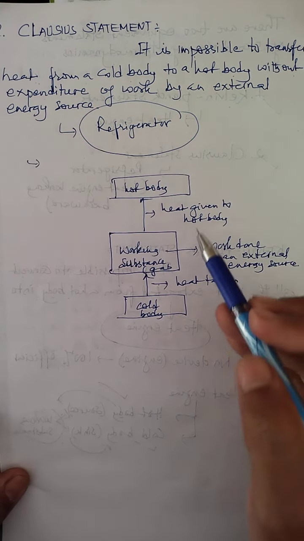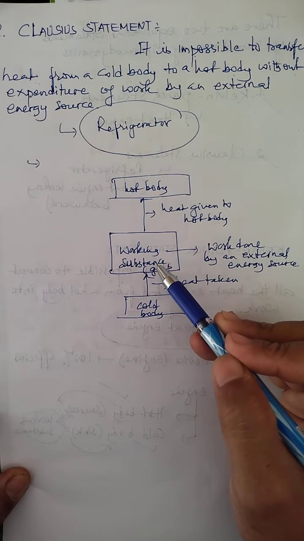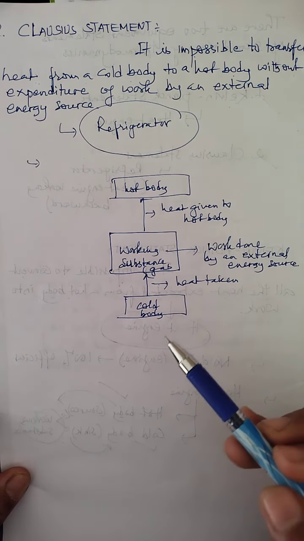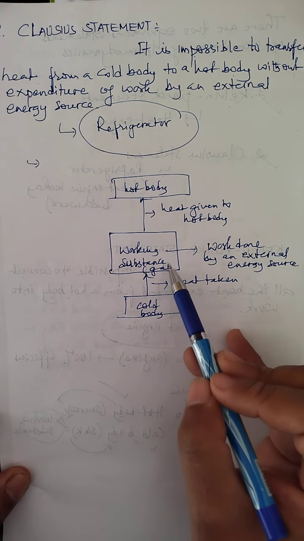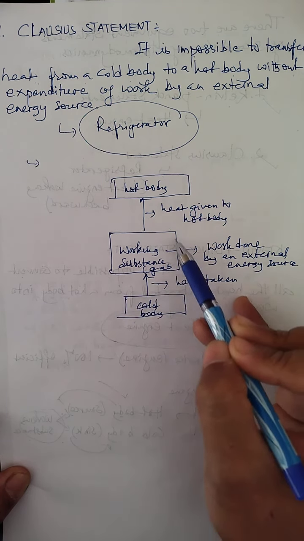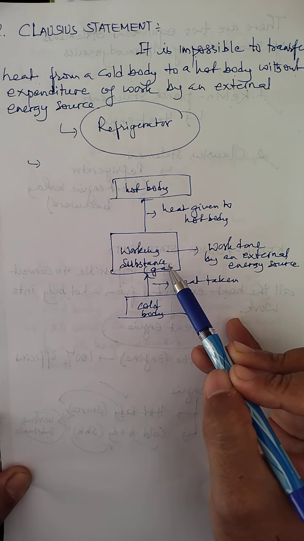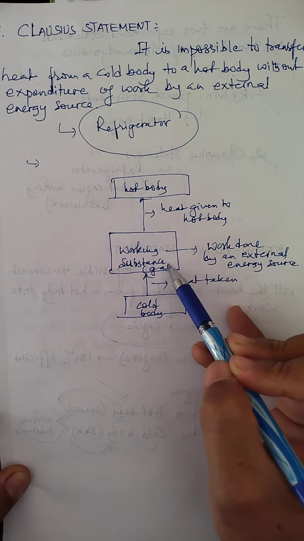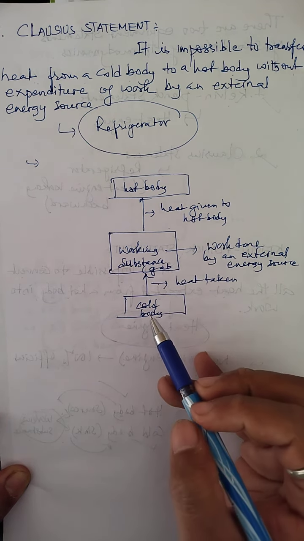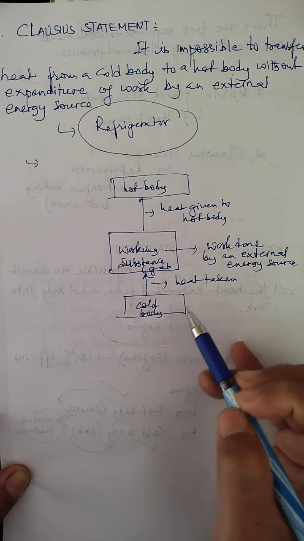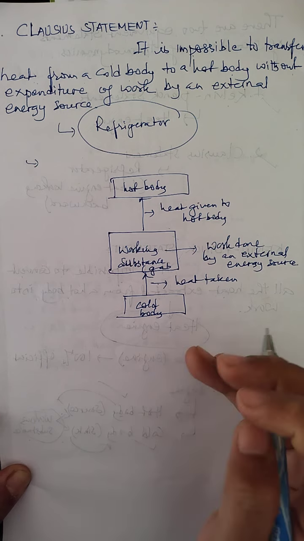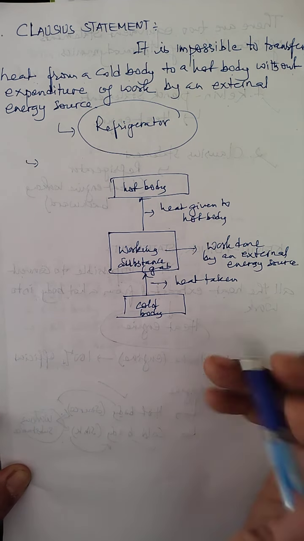So children, if we use a refrigerator as a device based on the Clausius statement, as you know, in a refrigerator there is a working substance, which is basically a gas. This working substance takes heat from the cold body, which in a refrigerator is the inner space of the refrigerator.